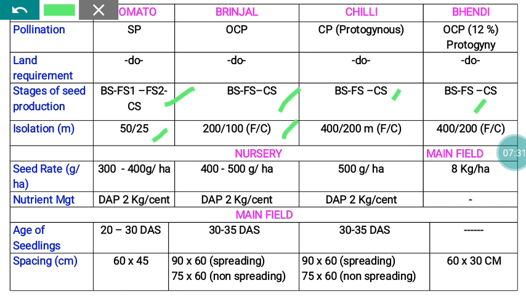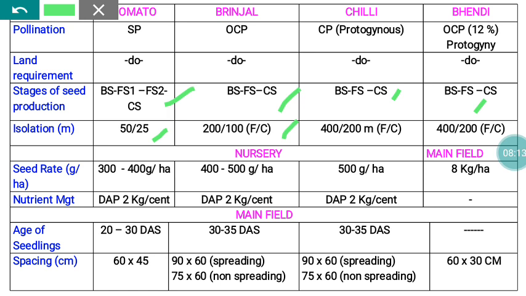This is mainly because these crops have a large number of wild relatives, and bendi is also highly affected by viral diseases like yellow mosaic virus. If any alternate hosts are available, the virus will survive there in the absence of the bendi crop. Whenever the crop is raised, the viral diseases are transmitted to bendi from the alternate hosts. So because of that, bendi needs to be isolated from all possible contaminants. Even though it is often cross-pollinated, we provide isolation distance equal to that of cross-pollinated crops, that is 400 meter during foundation and 200 meter during certified.